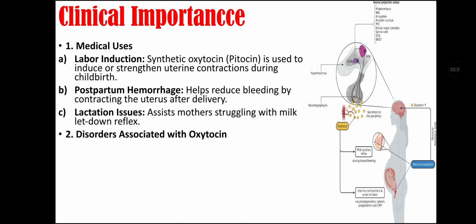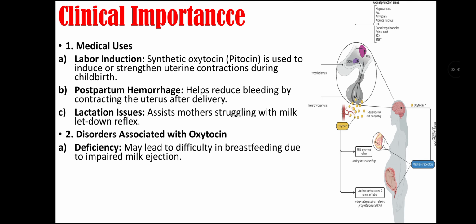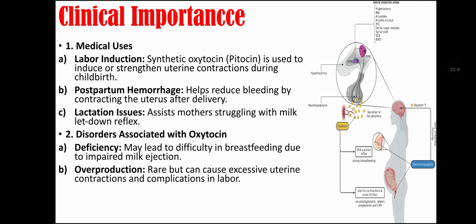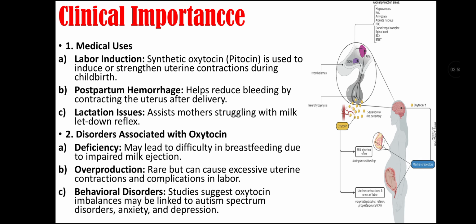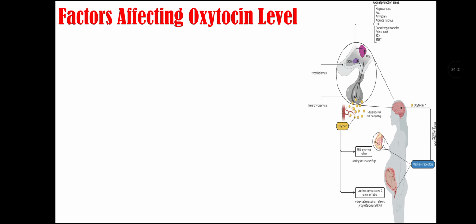It also has importance in disorders associated with oxytocin, which include deficiency of oxytocin that may lead to difficulty in breastfeeding due to impaired milk ejection. It can cause overproduction, which is rare but can cause excessive uterine contraction and complications in labor. And it can also cause behavioral disorders, as studies suggest oxytocin imbalances may be linked to autism spectrum disorders, anxiety, and depression.